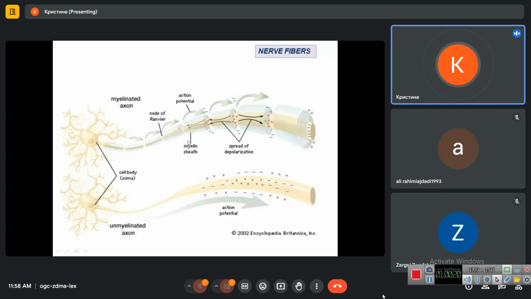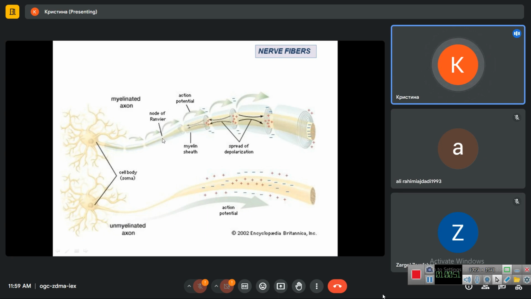Here we see two pictures. The upper shows the myelinated nerve fiber and the lower unmyelinated. In the case of a myelinated nerve fiber, we have the axon of the neuron, which is covered with a series of Schwann cells with some areas between them called nodes of Ranvier.